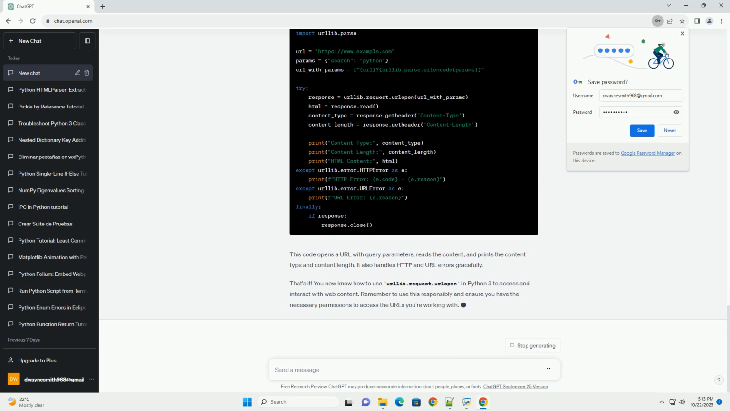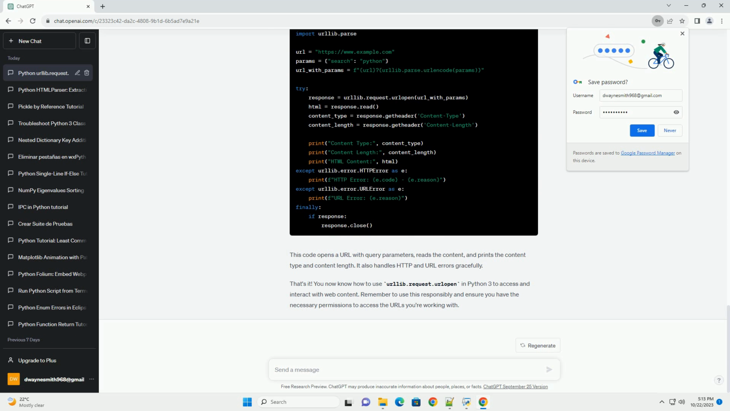To open a URL using urlopen, use the following syntax. Replace URL with the URL you want to access. This will open the URL and return a response object. Sometimes, the URL you request may not be available, or there could be other issues. To handle HTTP errors, you can wrap the urlopen call in a try/except block.